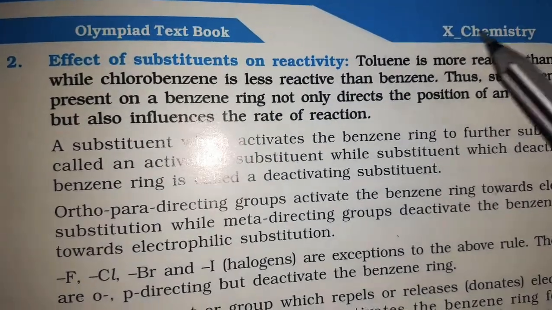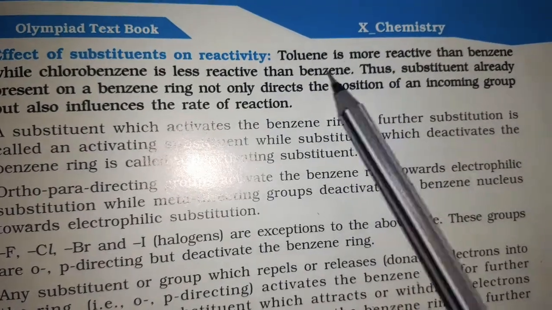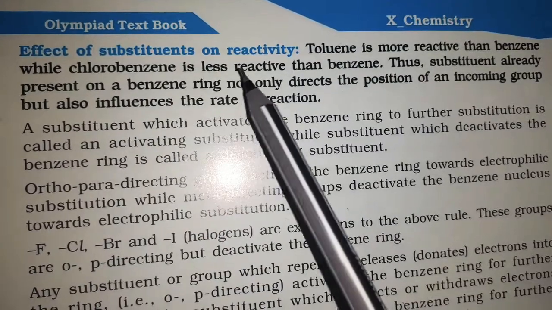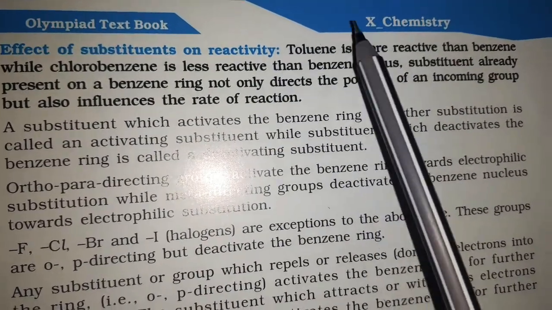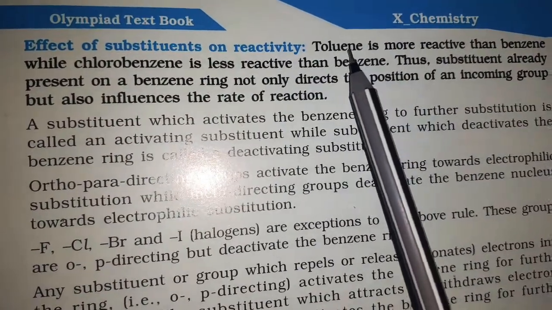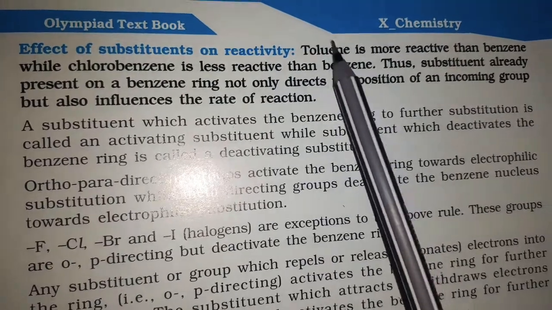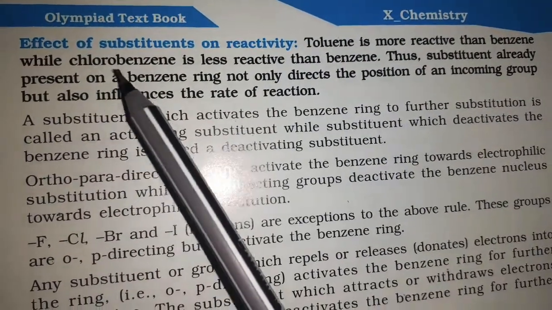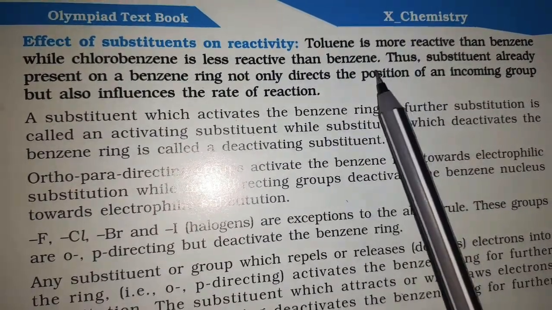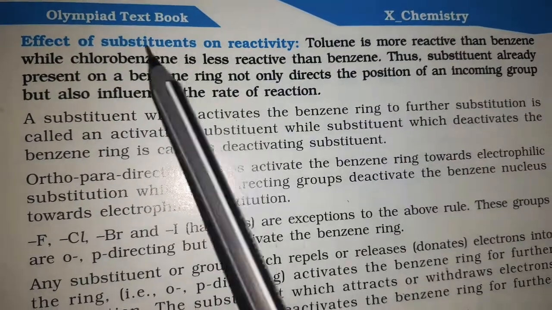Effect of substituents on reactivity. Toluene is more reactive than benzene, while chlorobenzene is less reactive than benzene. Here we just have to observe the relation between toluene, chlorobenzene and benzene. Toluene is more reactive than benzene whereas chlorobenzene is less reactive than benzene. By the end of our video you are going to understand this.